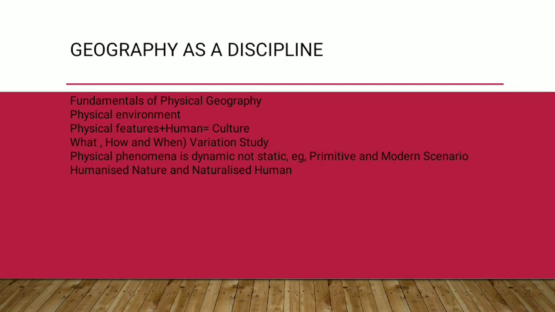Now, there was a time when none of the subjects were made, but there were some very intelligent scholars and scientists back then who used to wonder how something was built. They used to look at the stars and wonder, what is it? How is it so bright? And when was it formed? So what, how, and when? These are said to be a variation study.